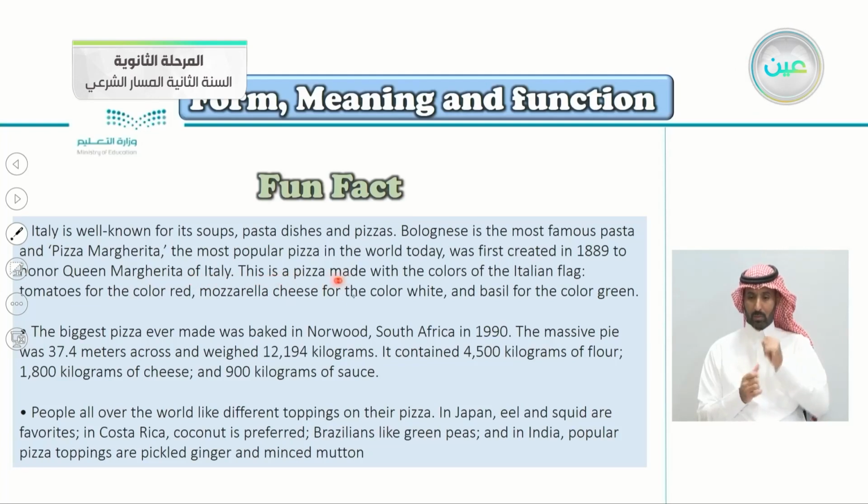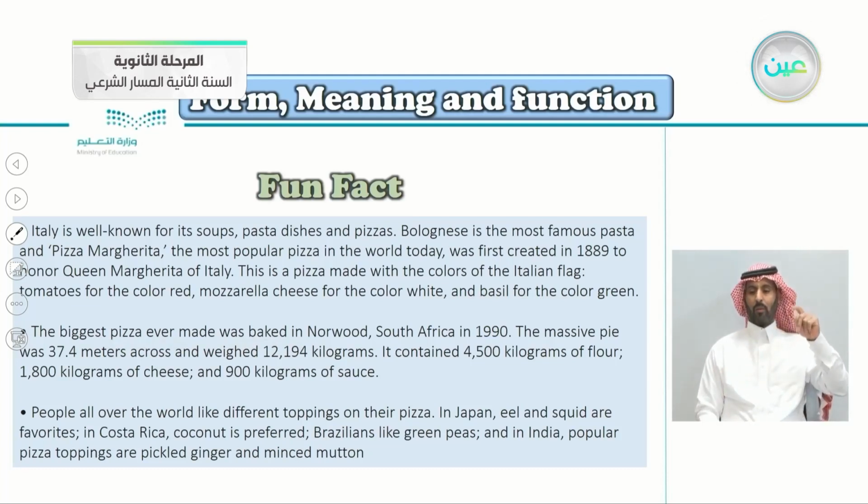This is a pizza made with the colors of the Italian flag: tomatoes for the red color, mozzarella cheese for the white, and basil for the green color. Also here, the biggest pizza ever made was baked in Norwood, South Africa in 1990.